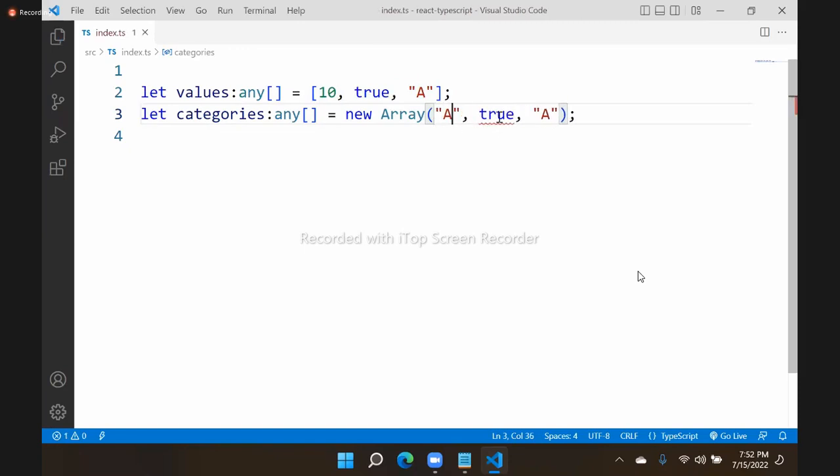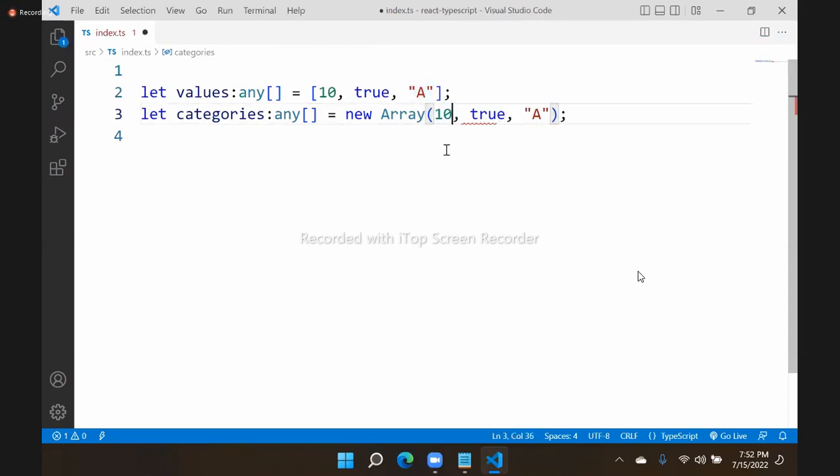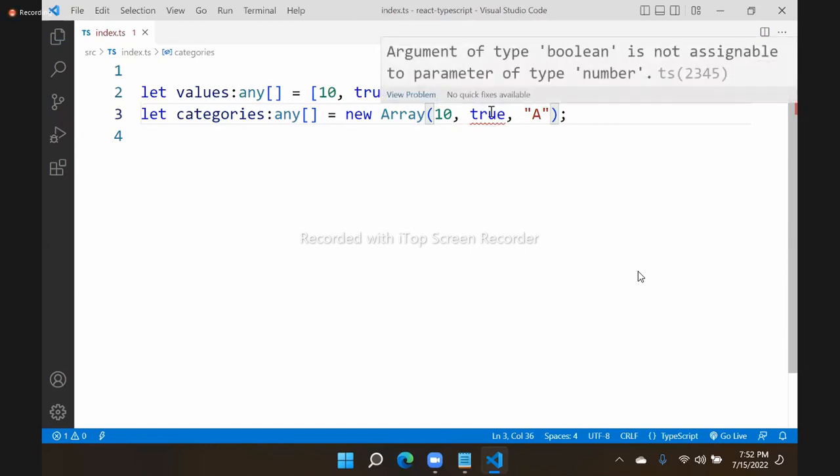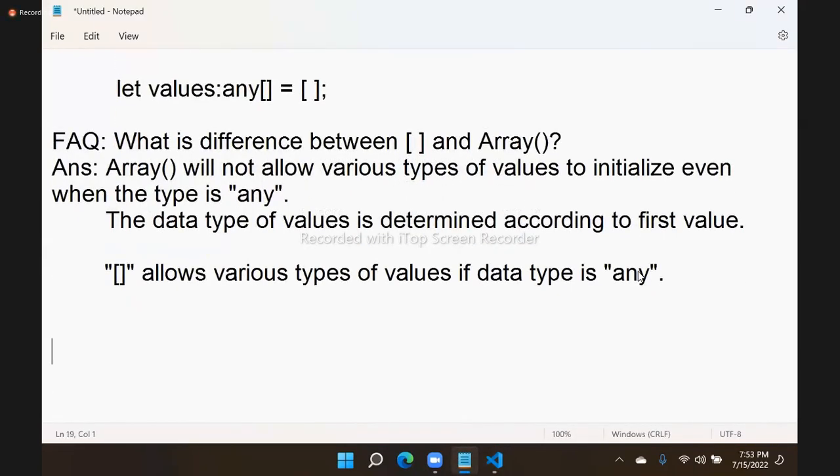You can see automatically others have problem. It says Boolean is not assignable because it is string type. That means the first one is number. Now you can see Boolean is not assignable because it's number type. It will get you those errors. But here it is allowed. There is no problem. So it is about only initialization, not assignment. Assignment, you can assign various types. That is the reason.